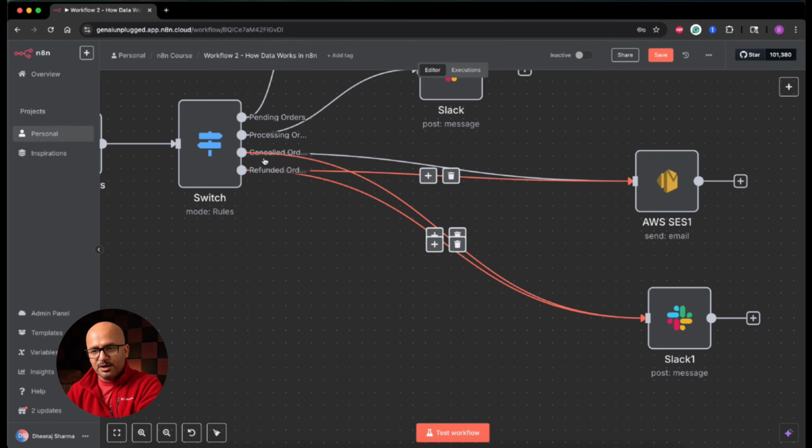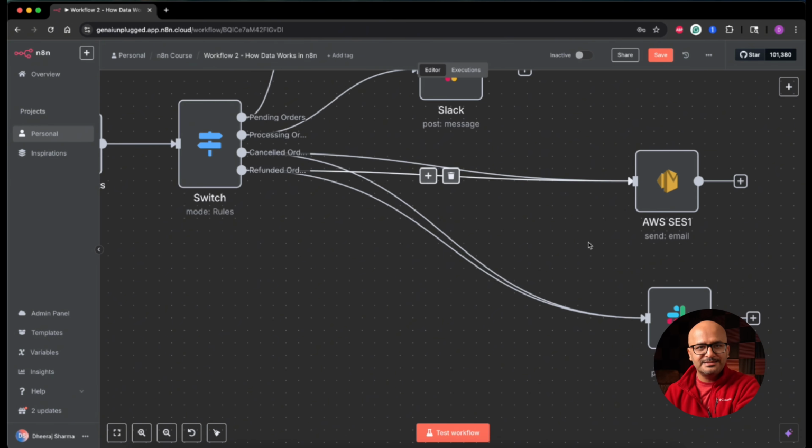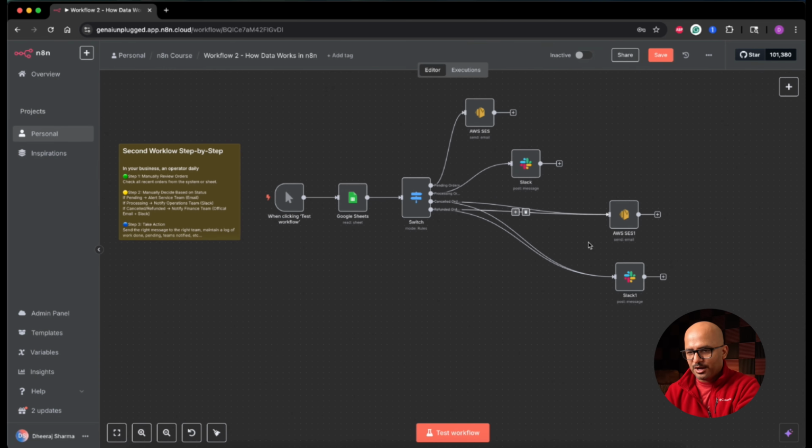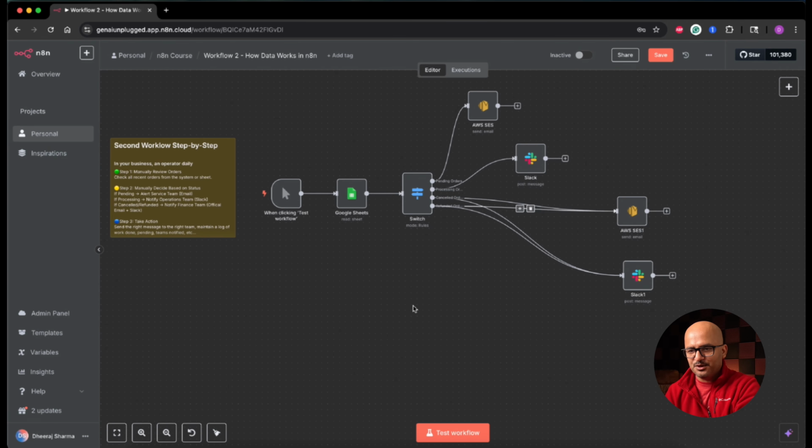So what is happening here is that for all the orders which are cancelled, we are sending an email as well as a Slack message. So two types of actions in parallel are being performed for the cancelled orders as well as the refunded orders. This is an example of parallel branching in n8n. The execution order goes from left to right, so the workflow is going to execute from left to right and top to bottom.